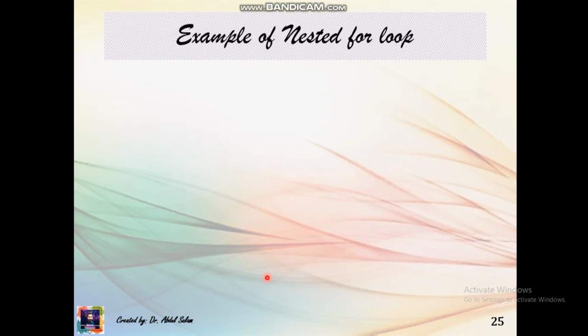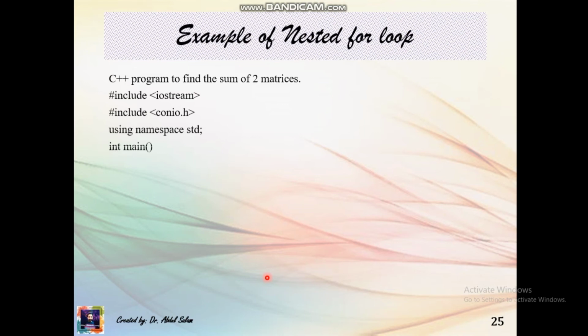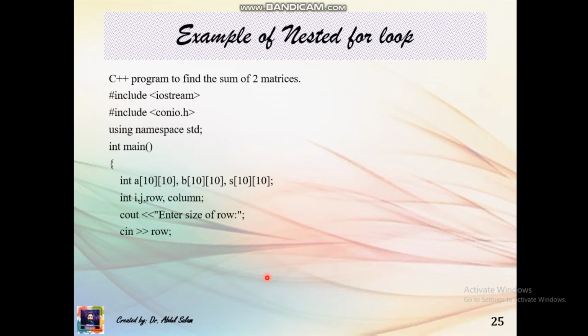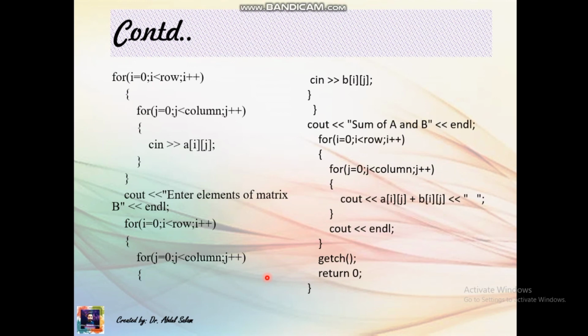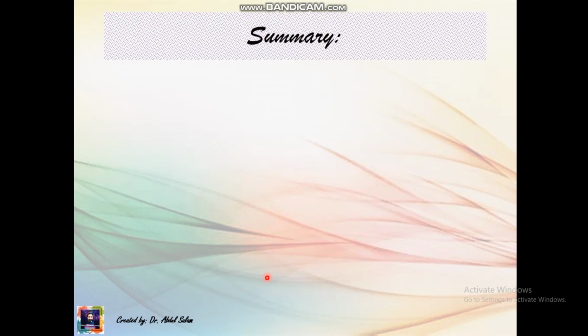Next we have an example of nested for loop. A C++ program to find the sum of two matrices: include iostream, conio.h, using namespace std, simply the main function, initialize row and column, cout enter the size of the row, cin row, enter the size of the column, and use a nested for loop to print the output.